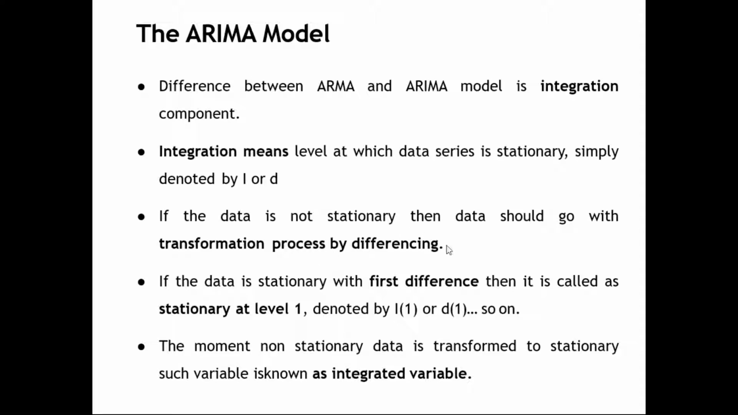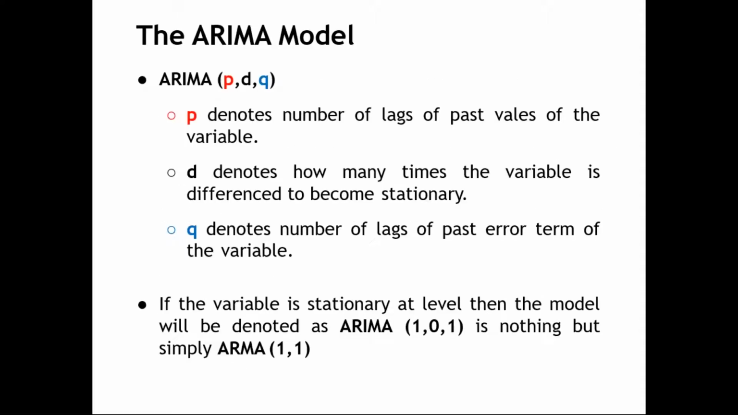So it is the transformation process of the data from non-stationary to stationary by differencing. When I do the first differencing, my I obtains the value 1. When it goes for second differencing, I obtains the value 2. Hope so far I'm clear.